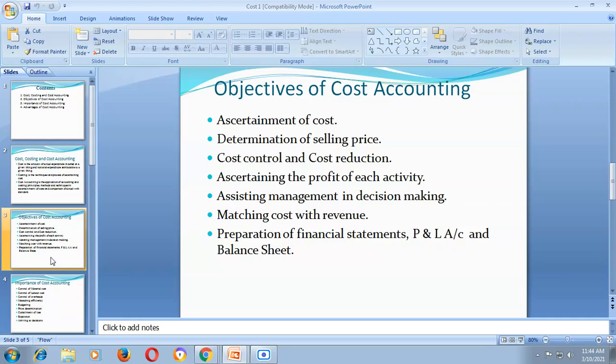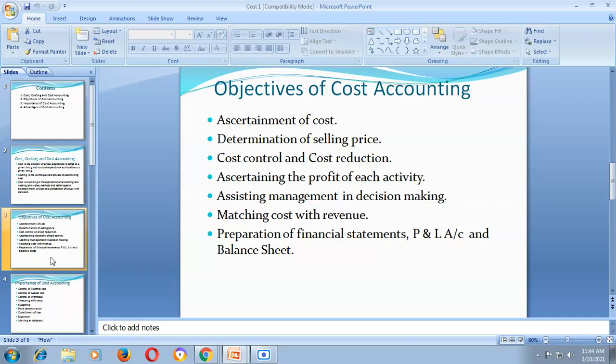Why is a vehicle, say any four wheeler, available in the market at a minimum cost of 2 lakhs, 3 lakhs, 4 lakhs, why not at 50,000? So to find out the cost incurred, we have to adopt this system called cost accounting.